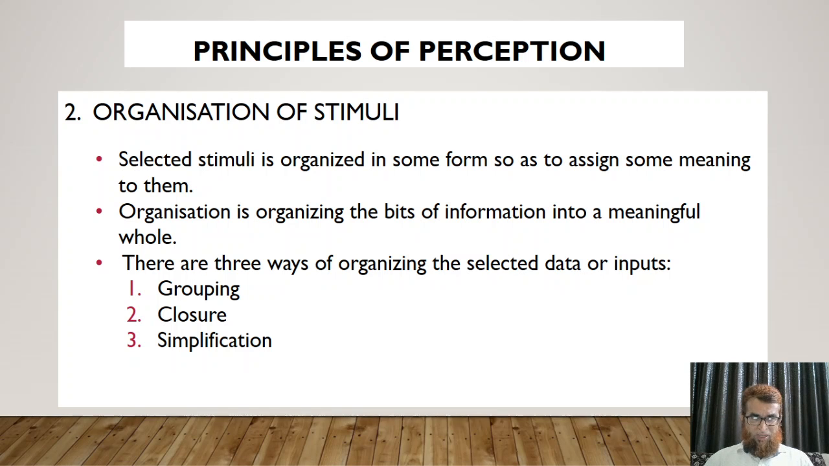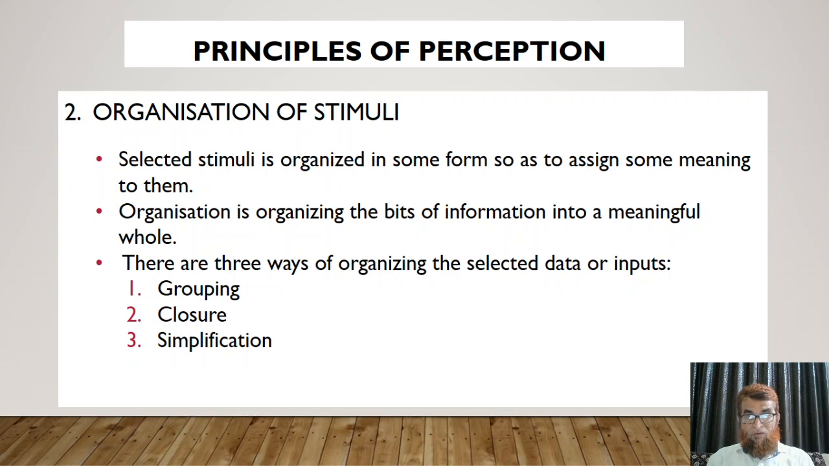Organization of stimuli, the second principle or second element of perception. Selected stimuli are organized in some form so as to assign some meaning to them. So we have to assign meaning to whatever we have selected. So organization is organizing the bits of information into a meaningful whole.